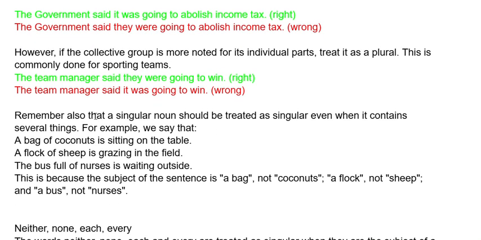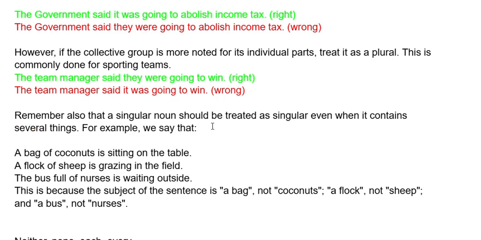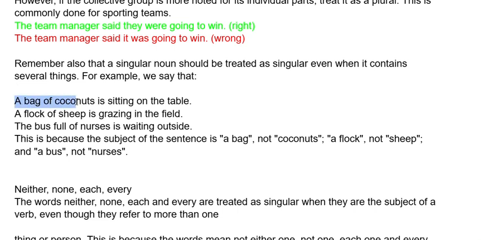Another thing that is worth remembering is that a singular noun should be treated as singular even when it contains several things. We'll take a look at some examples here. A bag of coconuts is sitting on the table.